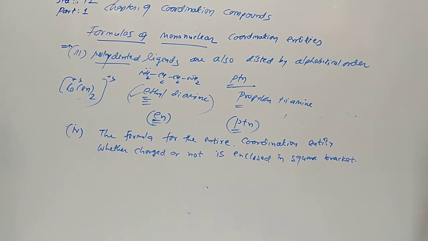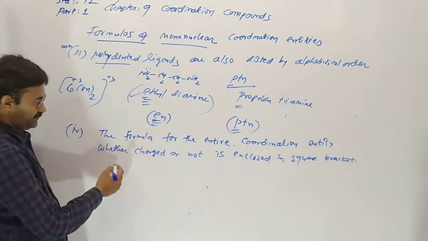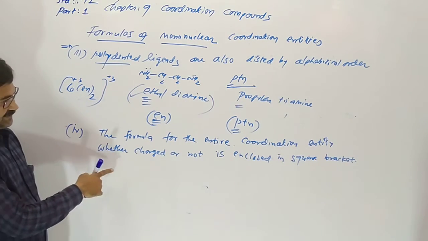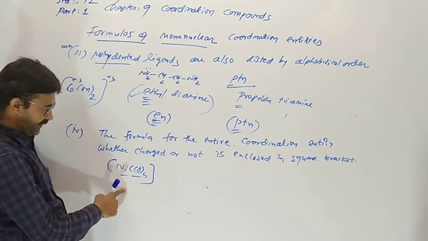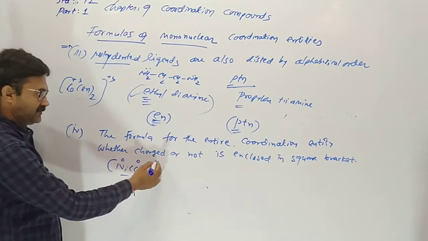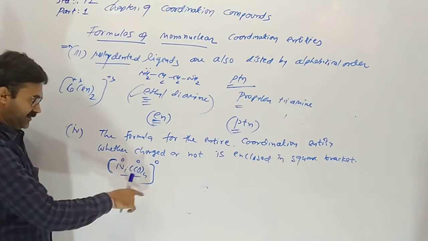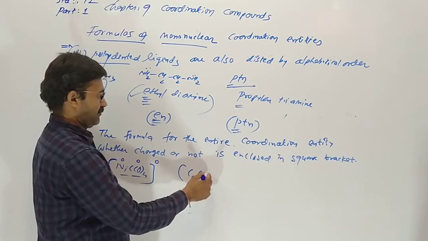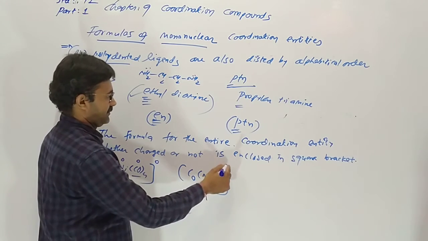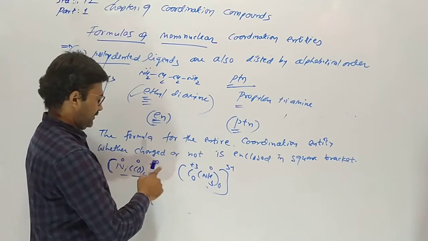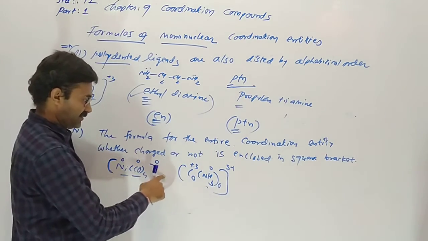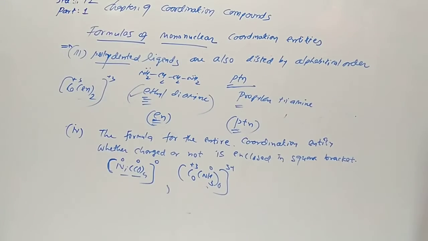It is compulsory. Understood? For example Ni(CO)4, nickel with 4 carbonyl, 0 and 0, so the charge is 0, and it comes in brackets. Here cobalt having 6 amine, so the charge is plus 3, which is a charged entity; otherwise it is not charged. Both come in the square bracket.